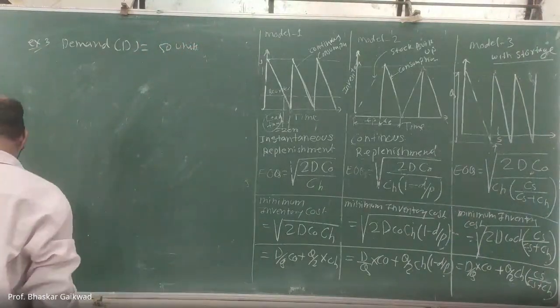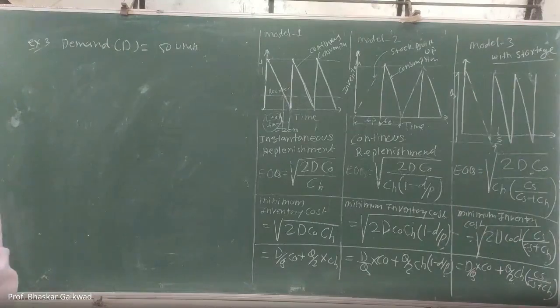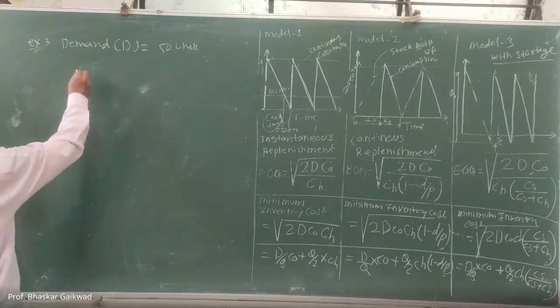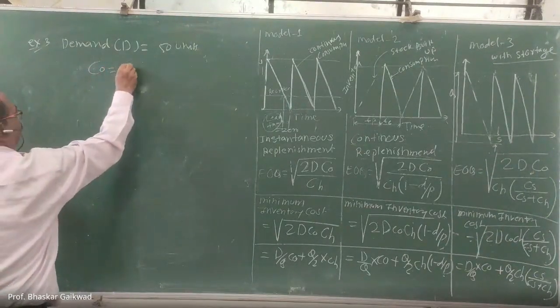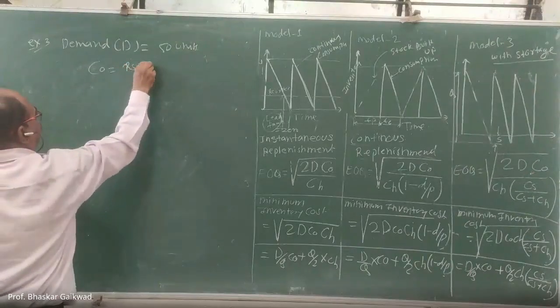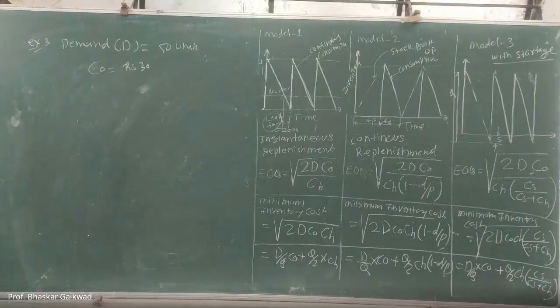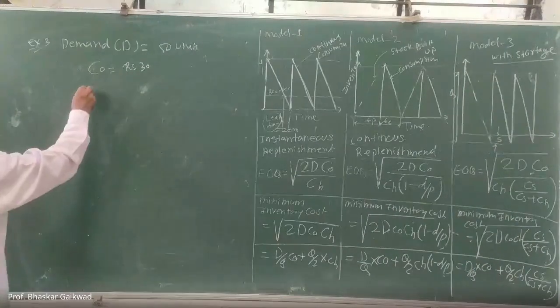The ordering cost is 30 rupees. So the order cost is rupees 30. The production cost is 2 rupees per unit.